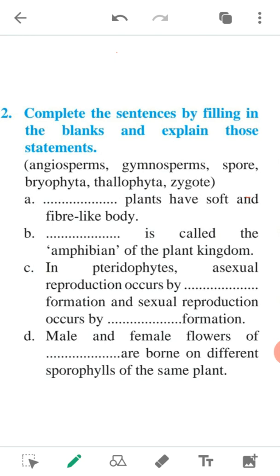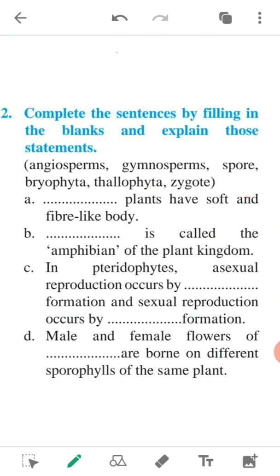Now see the C fill in blank. In Pteridophyta, asexual reproduction occurs by spore formation and sexual reproduction occurs by zygote formation. D. Male and female flowers of gymnosperms are born on different sporophylls of the same plant.